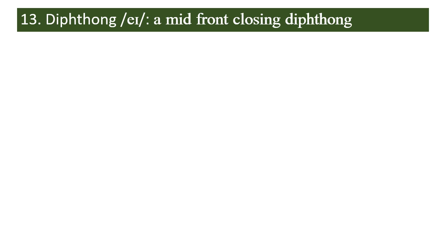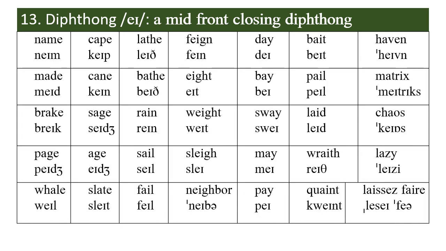Vowel 13 is a diphthong. It's a mid-front closing diphthong. It occurs in A in name, A in maid, A in break, A in page, A in whale. You can see the phonetic symbol here. It's a combination of A and E. So the mouth opens for A and then it goes to E.